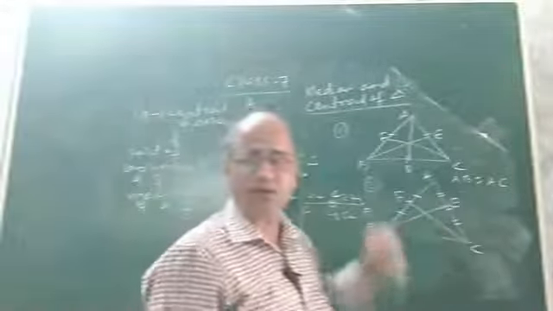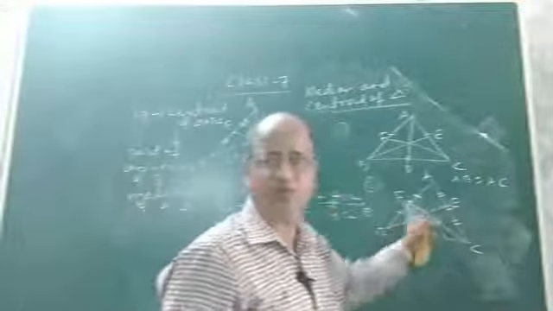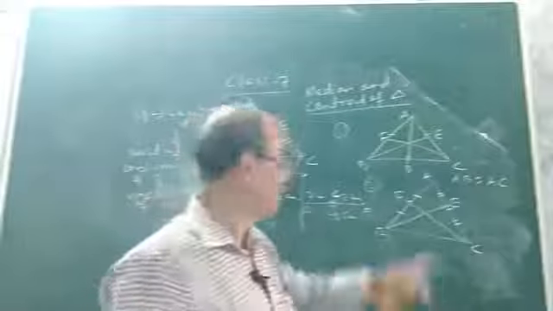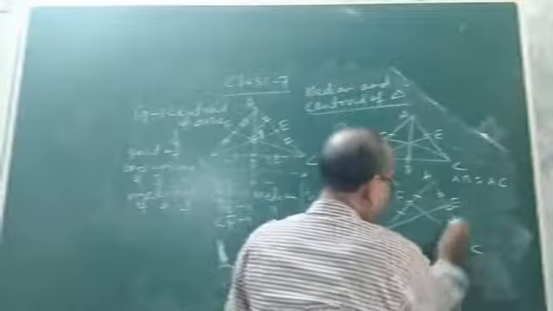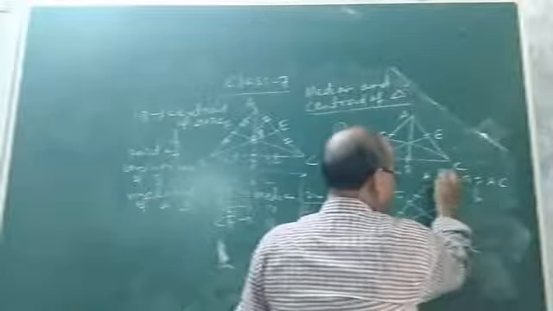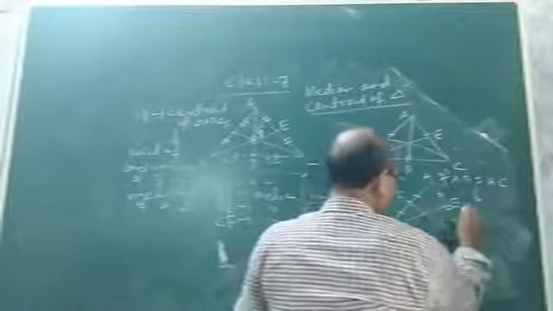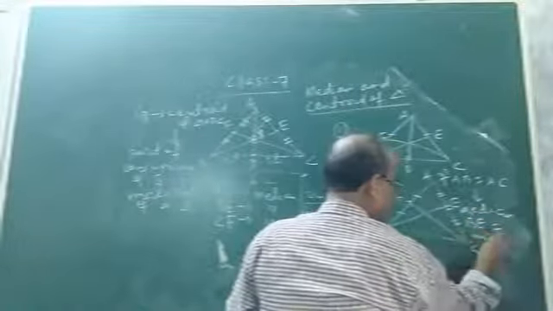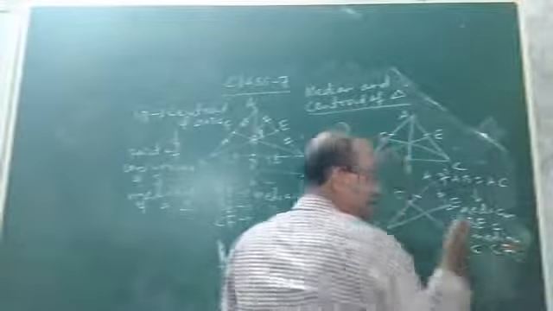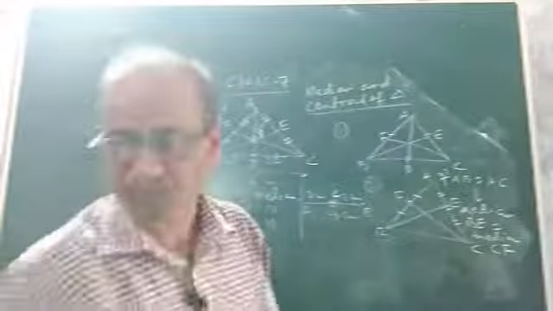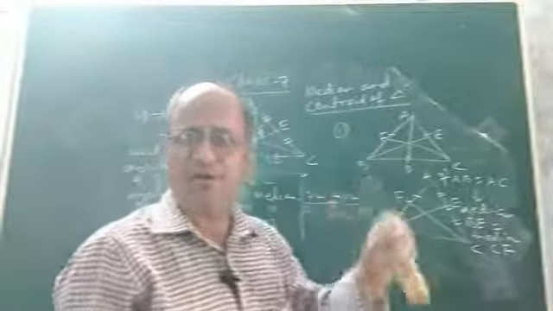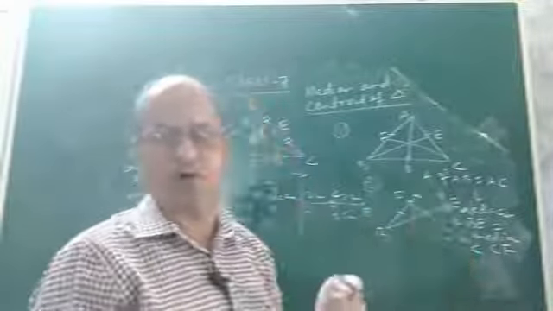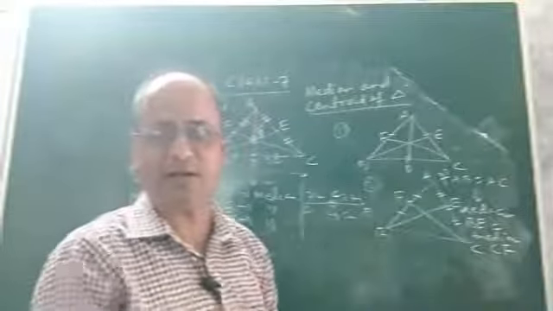Now in the case of an isosceles triangle, if we draw two medians to the two equal sides, what will be the relation between them? Children, you will be surprised to know that their lengths will also be equal. That means, if AB equals AC, then median BE will be equal to median CF. The length of median BE will be equal to the length of median CF. That means the two medians drawn to the two equal sides of an isosceles triangle are equal in length. So this is the second property of median.